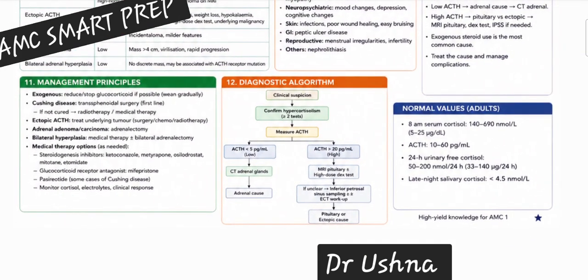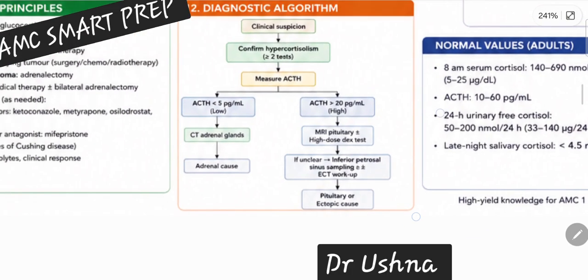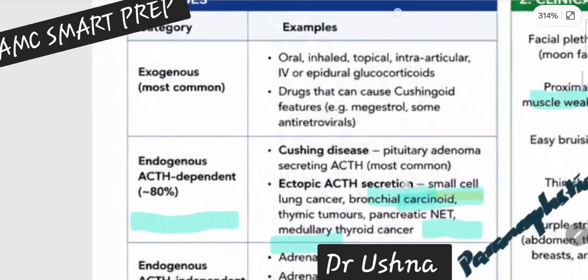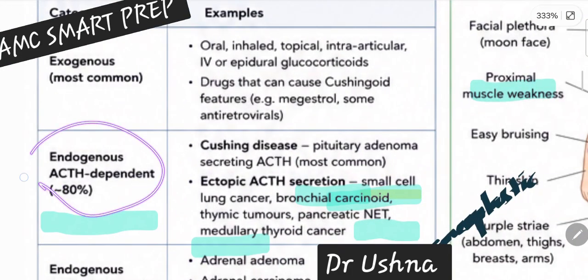Now, one very important concept again, if your ACTH was high, let's say ACTH is high. First of all, you establish the diagnosis, you ordered three tests, two of these became positive and your patient is having Cushing syndrome. After that, you ordered the ACTH test, it came out to be high.